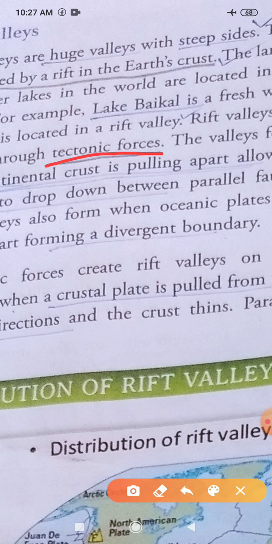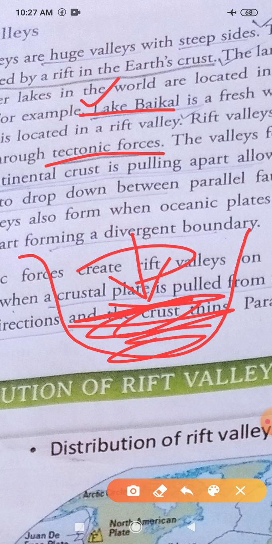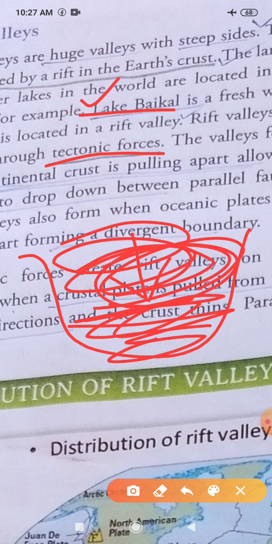One more important thing that you have to keep in your memory is Lake Baikal. It is the largest freshwater lake found in the rift valley area. The depression is created by cracking of the earth crust, water is stored here, and this has become Lake Baikal. I think all of you can understand.